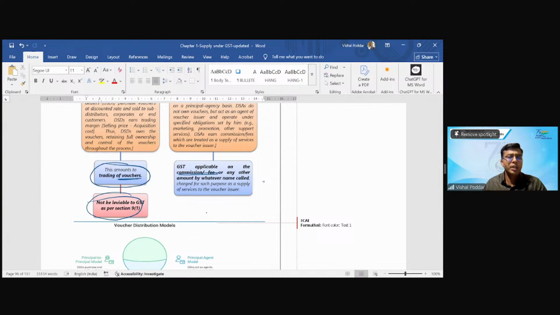Please understand this. I will try to equate it with another example for simplicity, that is shares. We all know that shares are not leviable to GST. Why? When you study the definition of goods and your definition of service, which is our taxable object, both have excluded securities. Hence, shares are neither goods nor services, and once shares are neither of the two, the levy will fail, because for levy, taxable event, taxable object, everything has to be present. So the taxable object is missing.